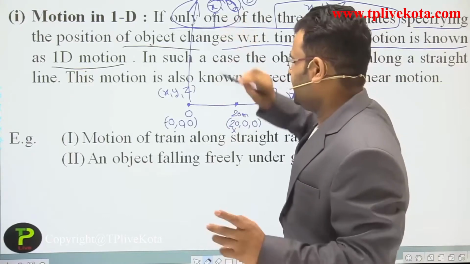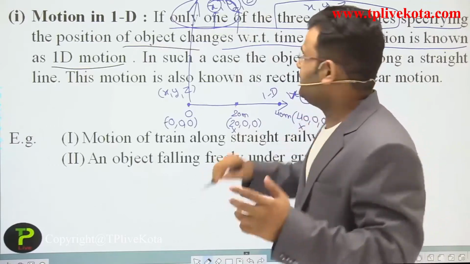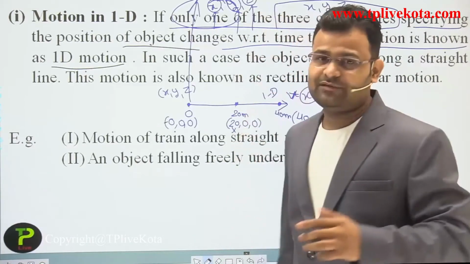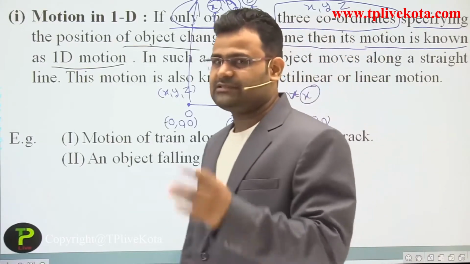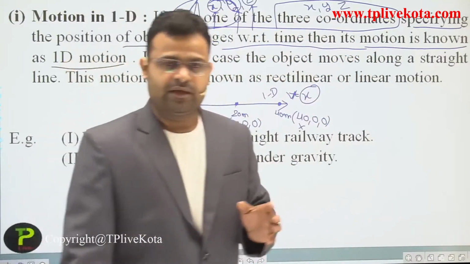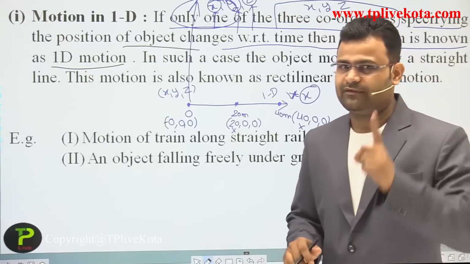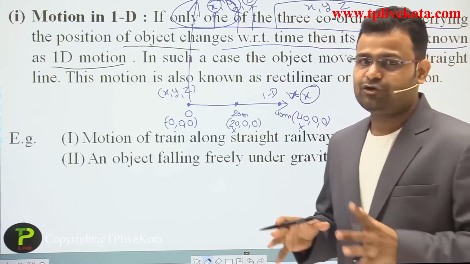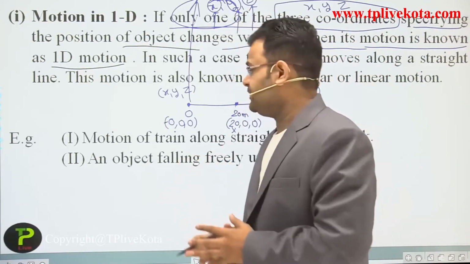If x, yes, that is one dimension. If y, yes, that is one dimension. If z, that time also we can say that is one dimension. It doesn't matter if it is x, y or z. If any single coordinate changes, we can say that is one dimension motion.